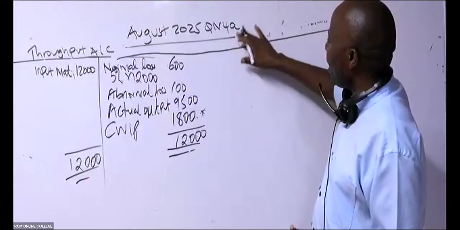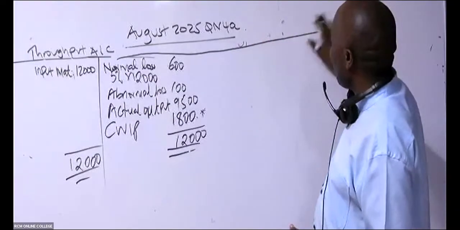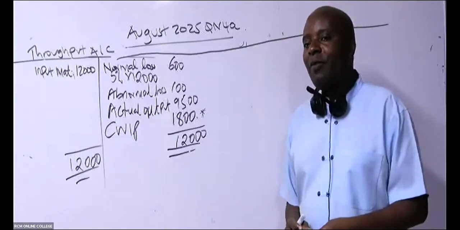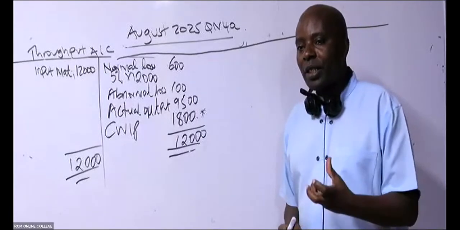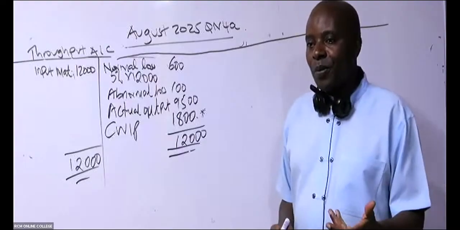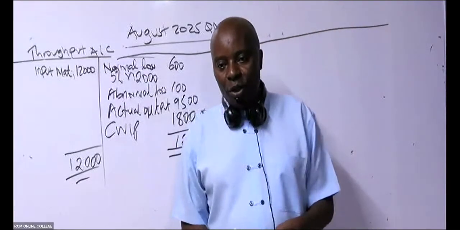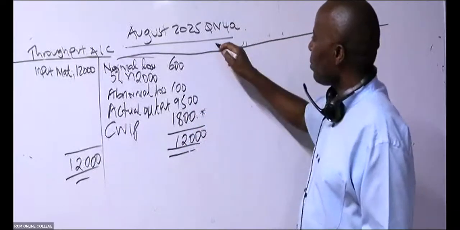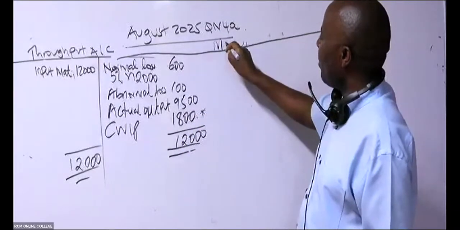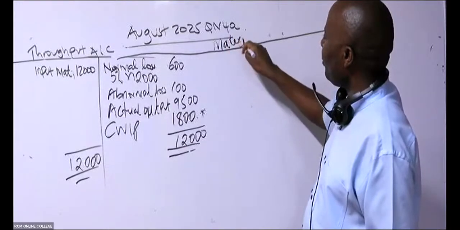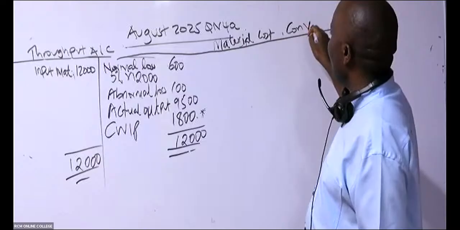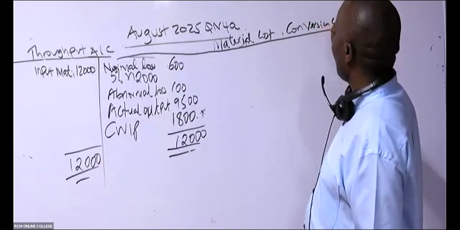So we extend this in terms of the cost items given. So what cost items are they giving us in this question? Are you able to see the costs? There are only two. We have material cost and what we call conversion cost.